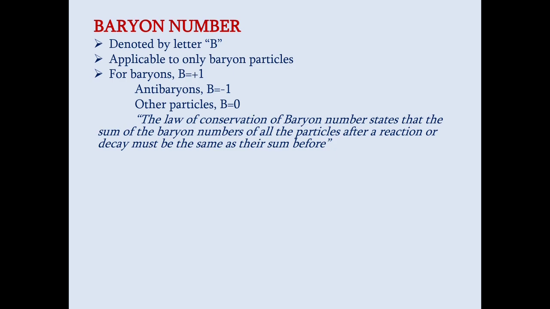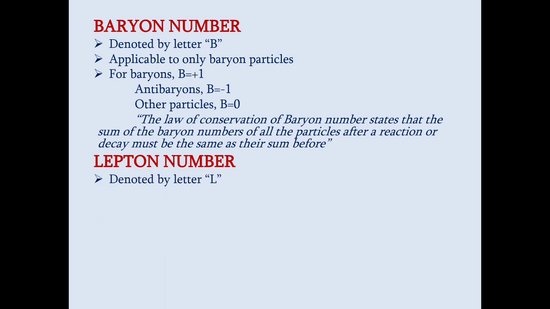The electrons, which are not baryons, will carry a baryon number of B equal to 0. And the conservation law for baryon number goes like this: the sum of baryon numbers of all the particles after a reaction or a decay must be the same as their sum before.